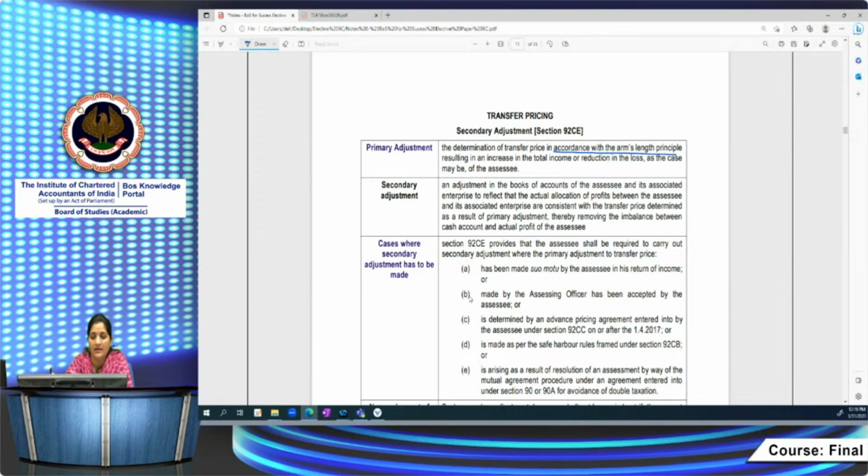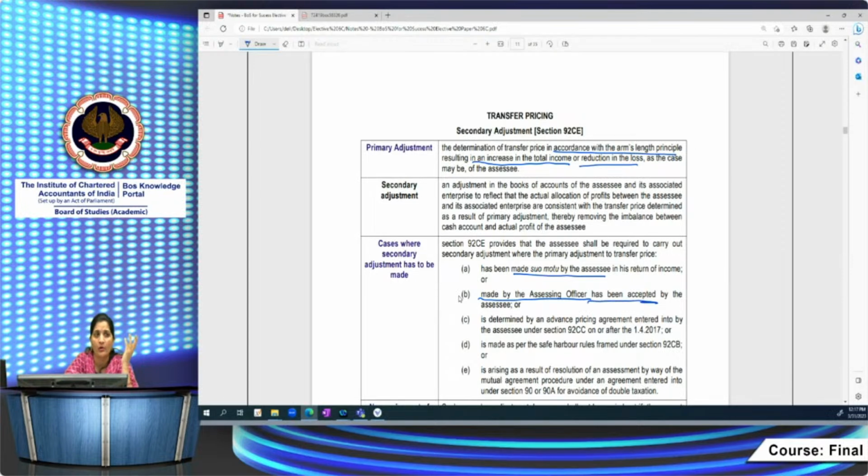So that the determination of transfer price is in accordance with the arm's length principle, as per the arm's length price method, where you have to determine the pricing you have undertaken with the non-resident AE. If it increases your total income or reduces your loss, that ALP adjustment is said to be a primary adjustment. Primary adjustments may be made in certain ways. For example, if a primary adjustment has been made suo motu by the assessee himself in his return of income, then you have to make a secondary adjustment.